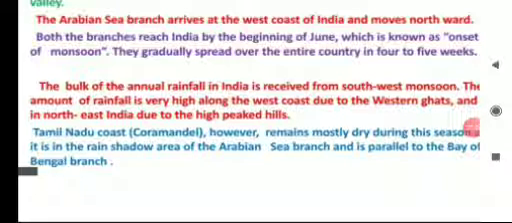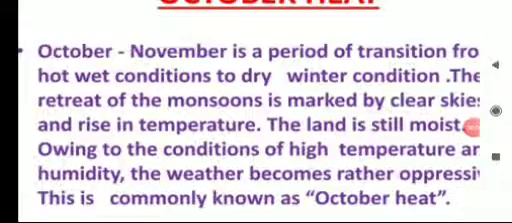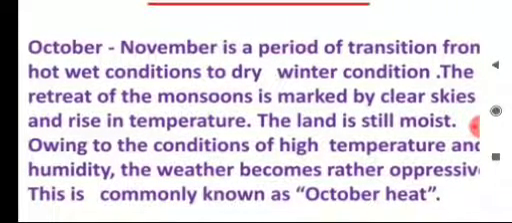Also, as it is parallel to the Bay of Bengal branch, it cannot receive more rainfall from the Bay of Bengal branch. October-November is a period of transition from hot, wet conditions to dry winter conditions. The retreat of monsoons is marked by clear skies and a rise in temperature. The land is still moist owing to conditions of high temperature and humidity. The weather becomes rather oppressive. This is commonly known as October heat.